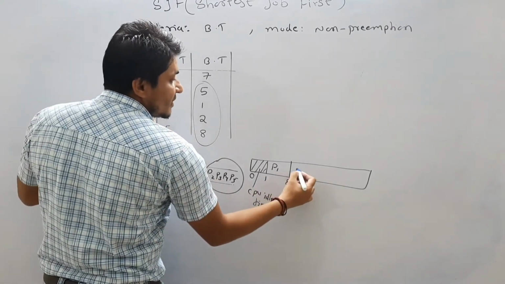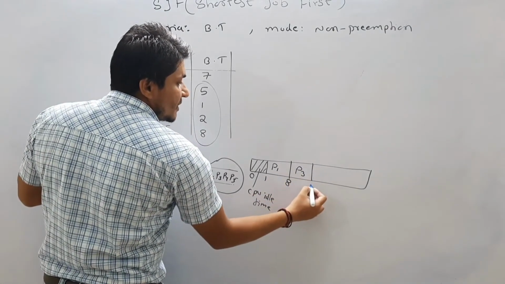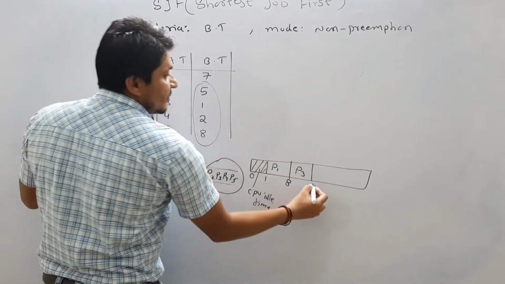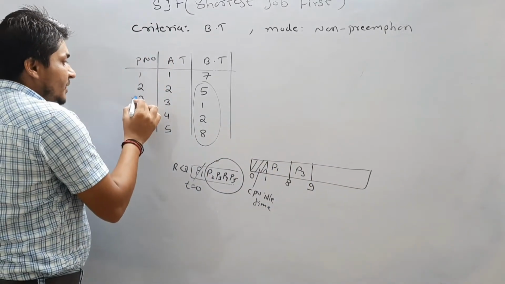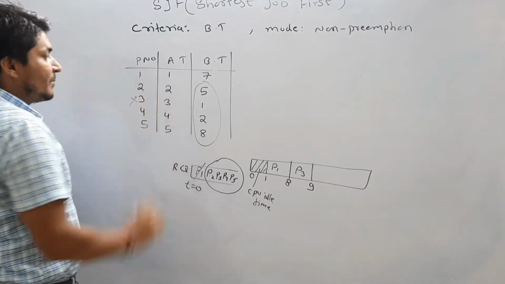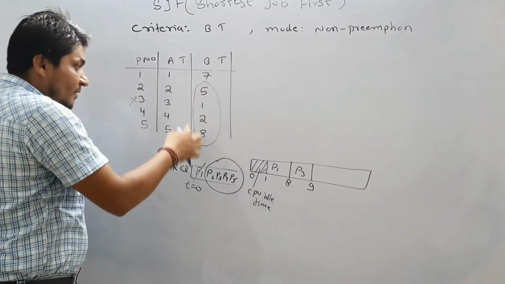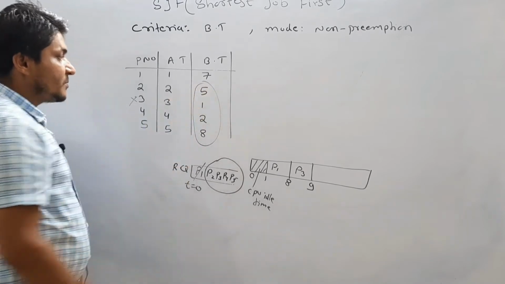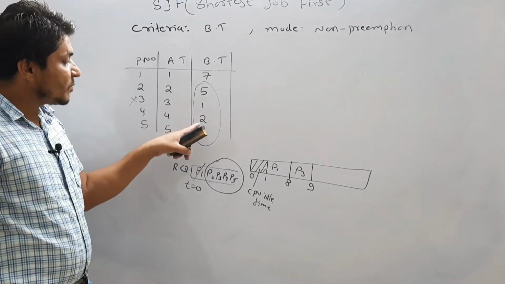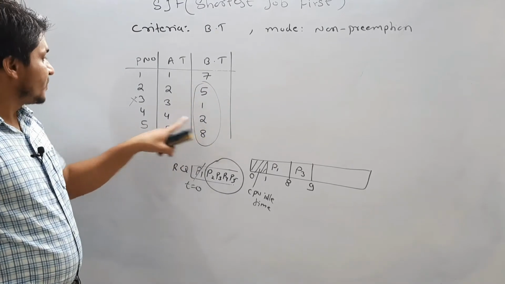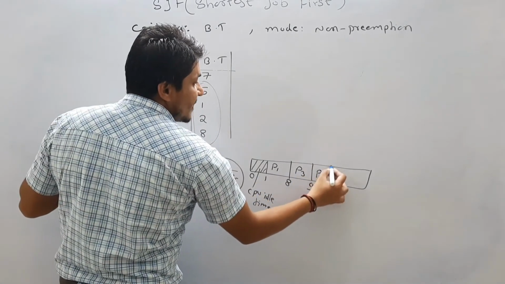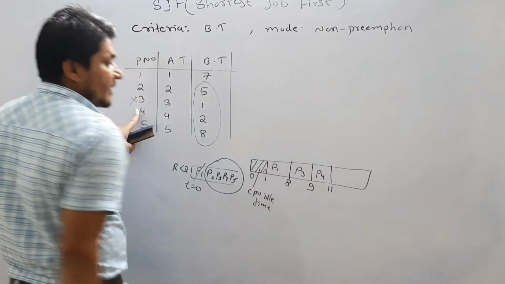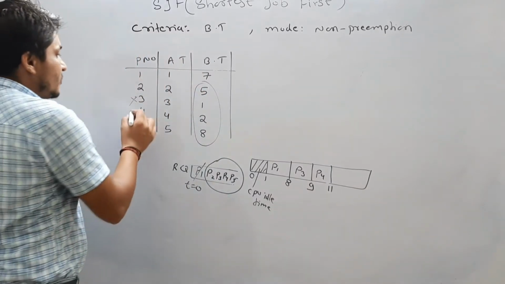P3 is going to be executed for how much time? 1 second, so it is going to be 9. P3 is executed completely. Then, out of the remaining processes, which has the smallest burst time? Next is P4. P4 is going to be executed for 2 seconds, so it will become 11. So this is also done.